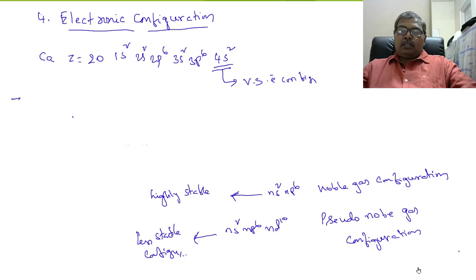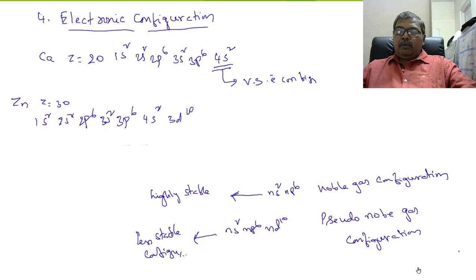Now, zinc. Z is 30. Its configuration is 1s2, 2s2, 2p6, 3s2, 3p6, 4s2, 3d10. What is the electronic configuration in the outermost orbit? Remember, it is not 4s2 3d10. The electronic configuration in the outermost orbit is 4s2 only, the valency shell electronic configuration.